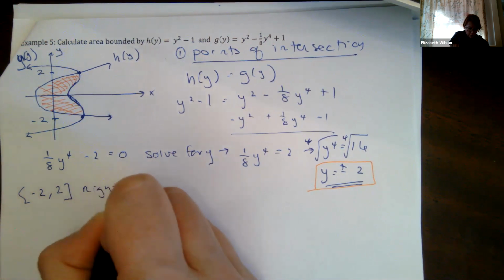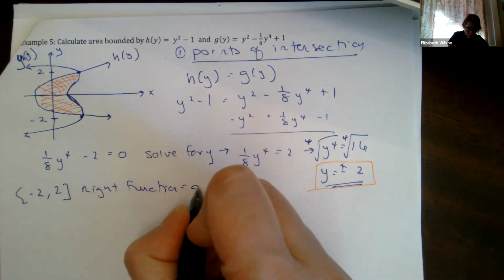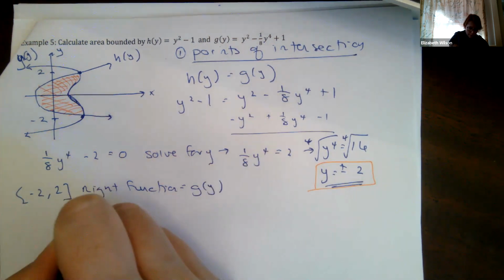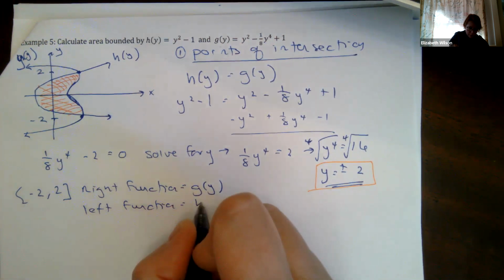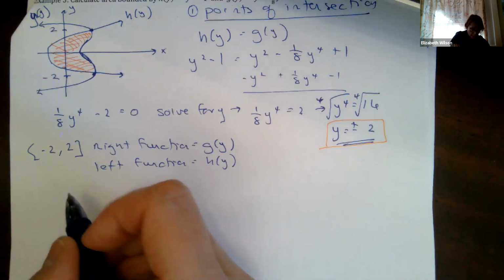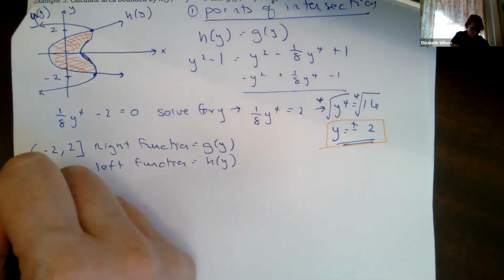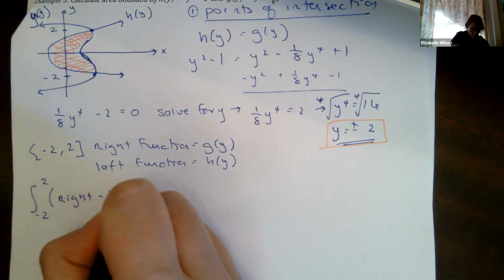Right function equals g of y, left function equals h of y. Remember, we're doing right minus left. Okay, so I'm going to go from minus 2 to 2, right minus left, dy.